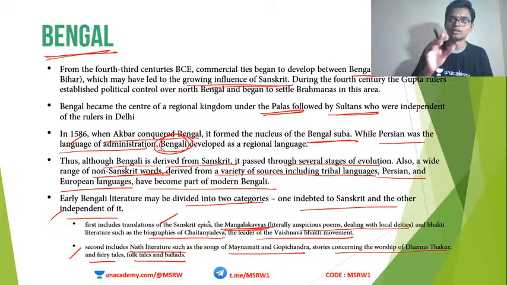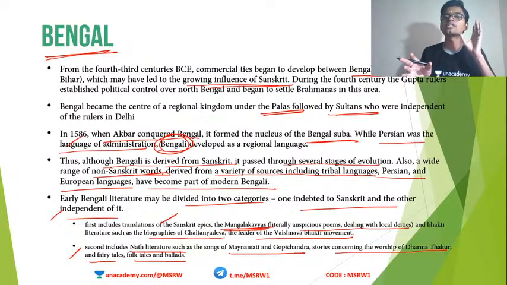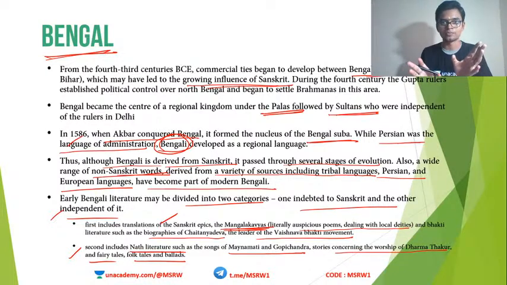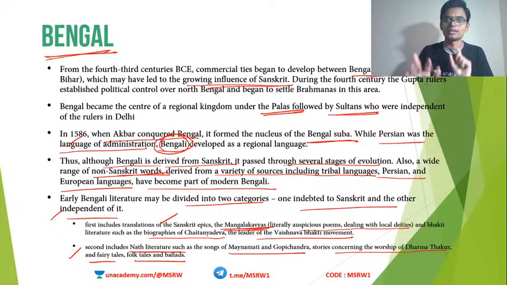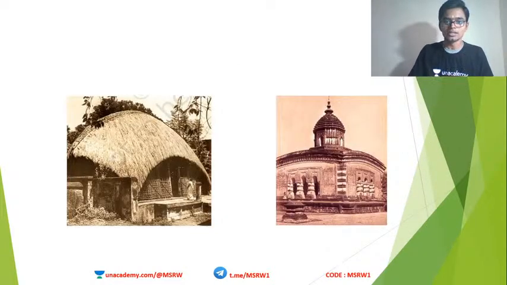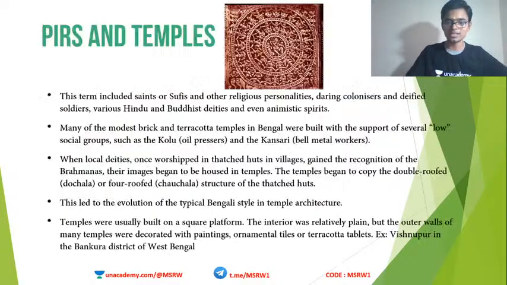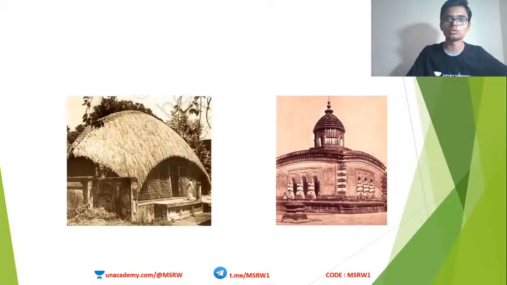So there were two branches. One is influenced by Sanskrit and the other is independent of it. The example for the first branch is Mangala Kavyas. The example of the second branch is Nath literature. Both are seen in the state of Bengal. Okay, clear? So this is the example for influence of architecture. Okay, we will see this particular slide and then go back to this image.